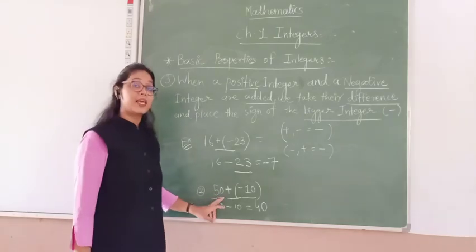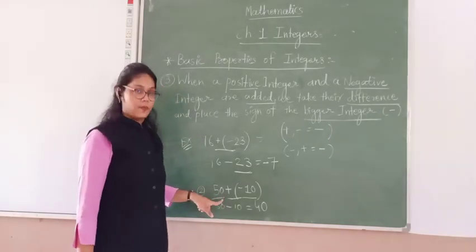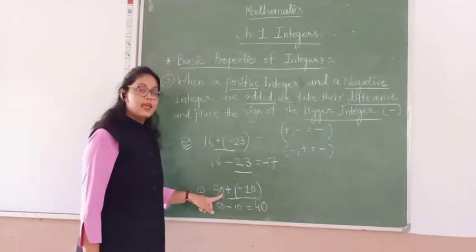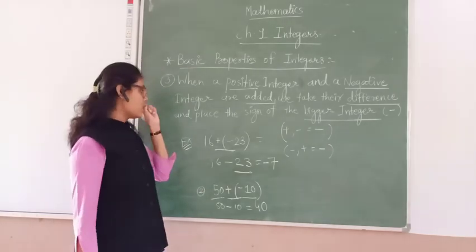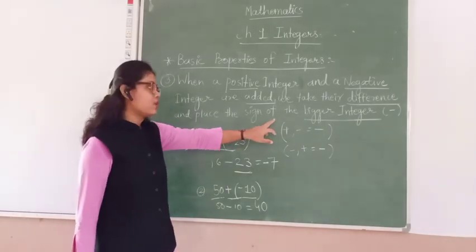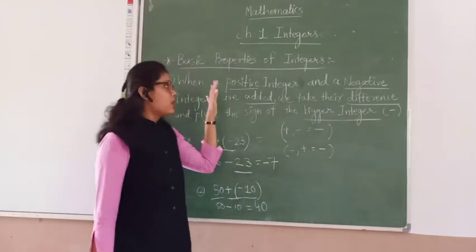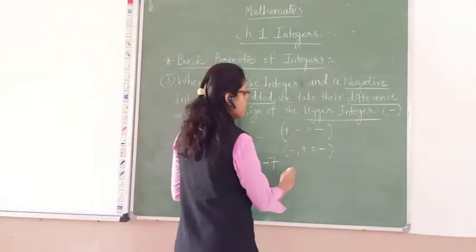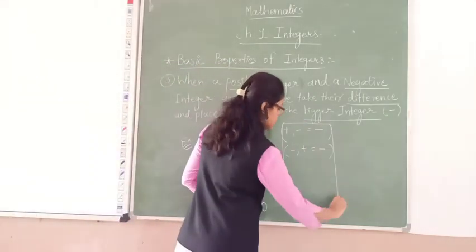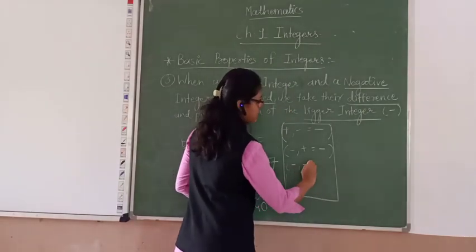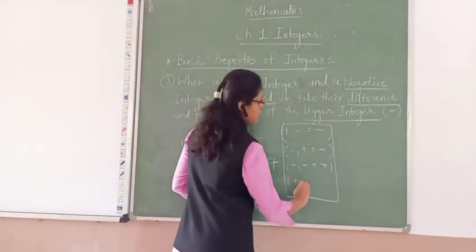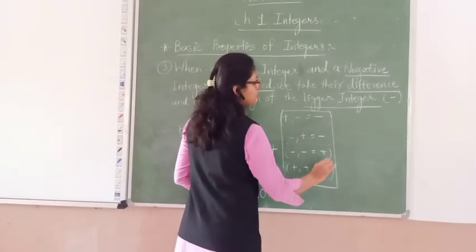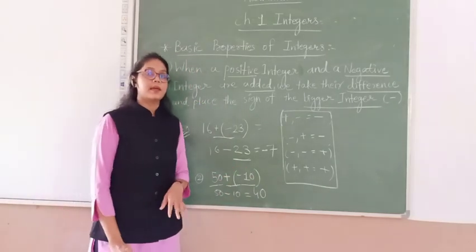Because 50 is the bigger number and it's positive also. We have not kept a minus sign here, because 50 is the bigger number, and according to the property we have to follow the sign of the bigger integer. It's all about the third property. Here you have to write down on one side in a box, minus minus plus, plus plus plus, and you have to remember that for the whole year. Clear?